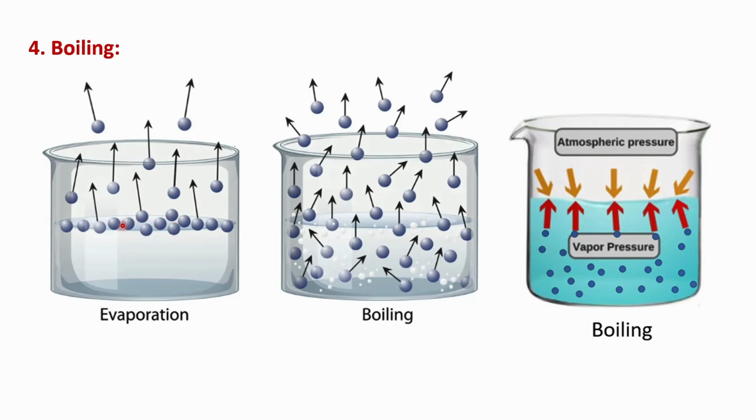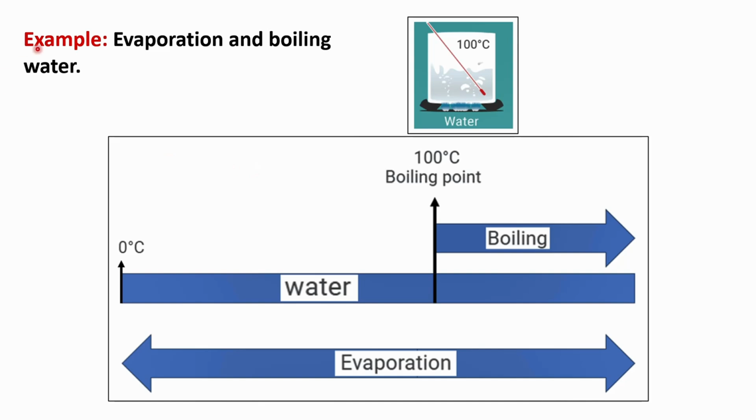That is evaporation. For example, evaporation and boiling of water. As you see, water begins to boil at 100 degrees Celsius. But before reaching this temperature, it evaporates slowly, but we can't see that. After some time, when the water level decreases, we will notice that.